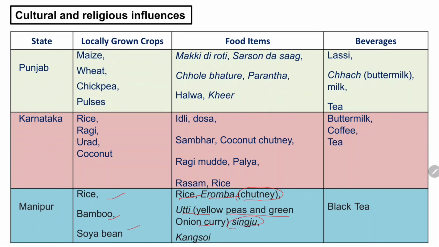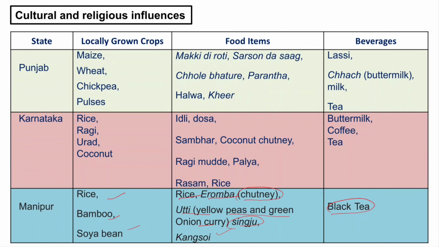And singju, which is a kind of salad where they again use fermented fish. And kangsoi, which is a boil where vegetables are boiled without any oil or masala, again with fermented fish or other fish added. This is their traditional dish. Their beverage is black tea. Apart from black tea they also drink coffee and milk, but here only black tea is mentioned.